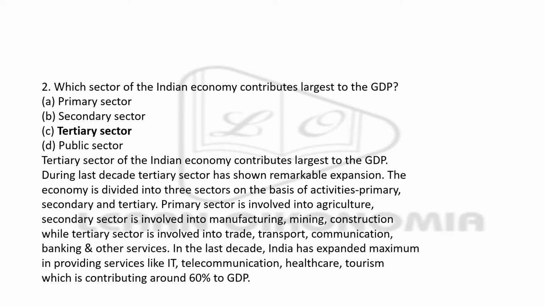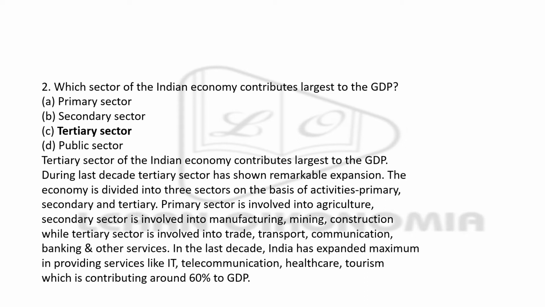Next question: which sector of the economy contributes largest to the GDP? Primary sector, tertiary sector, secondary sector, public sector. The right answer is option C, tertiary sector. This is the service sector, which contributes the highest to the GDP, or the gross domestic product, of the country. You could see that it is in the agriculture sector, or the primary sector, that more than 60% of the population is engaged.